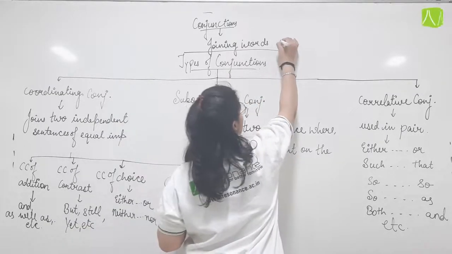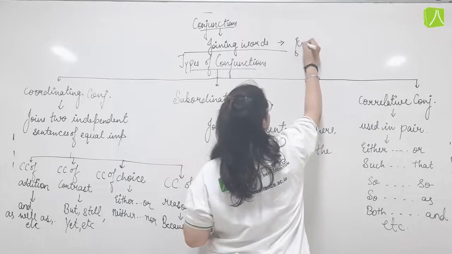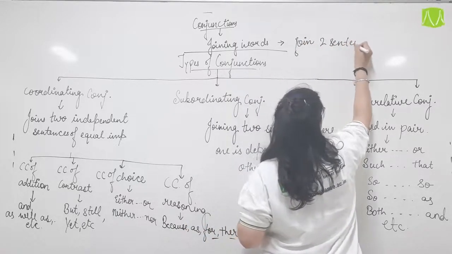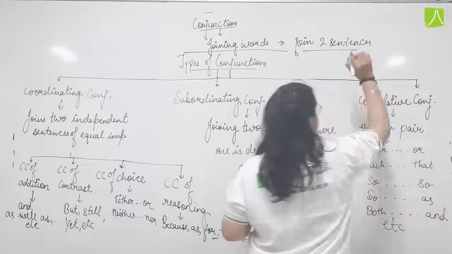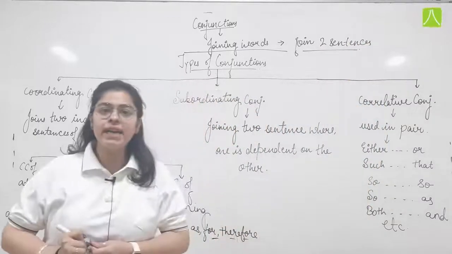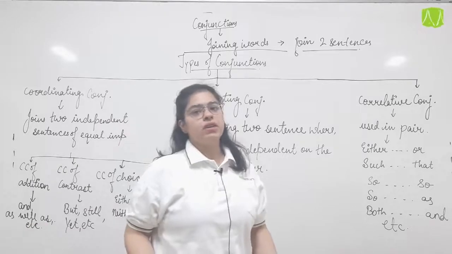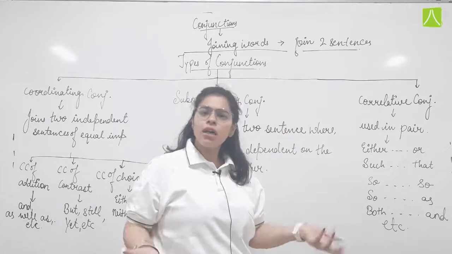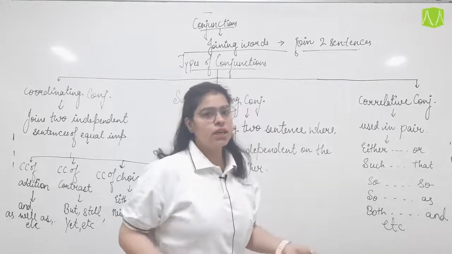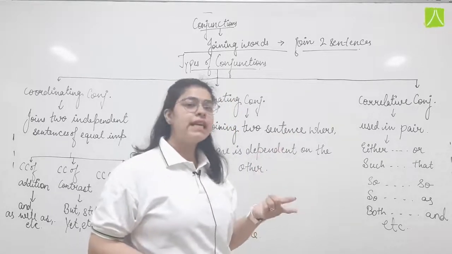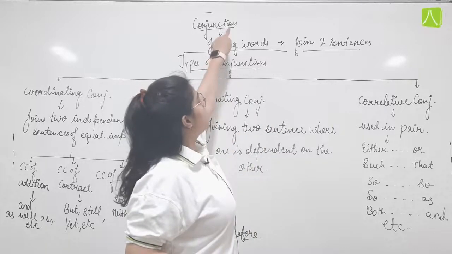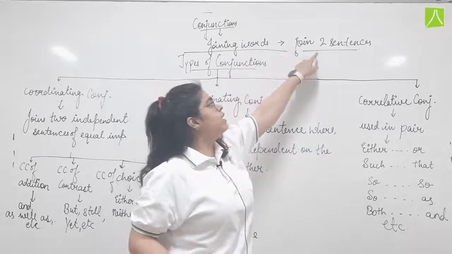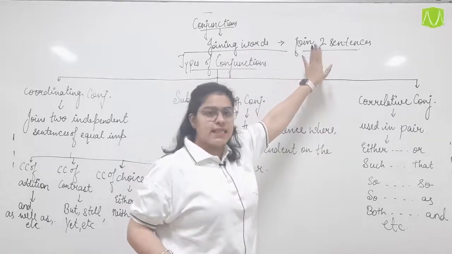Joining words help us to join two sentences. These sentences can be independent or interdependent. Okay, one may be dependent on the other or it may not be dependent on the other. Okay, it can help us in both the cases. So, conjunctions are the words that help us to join two different sentences.